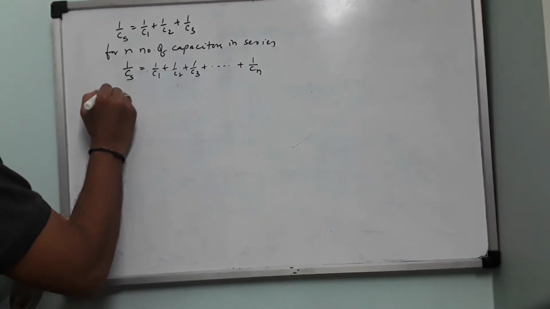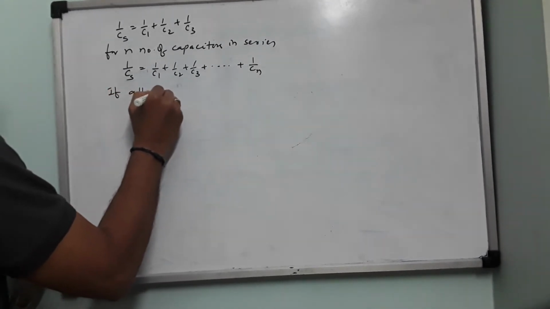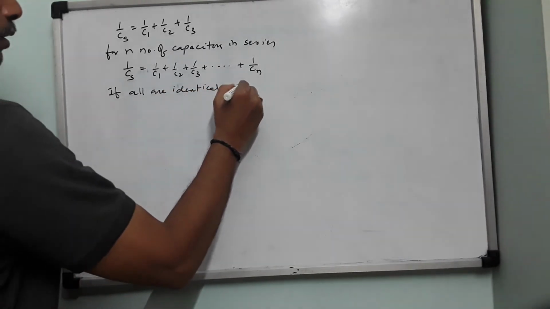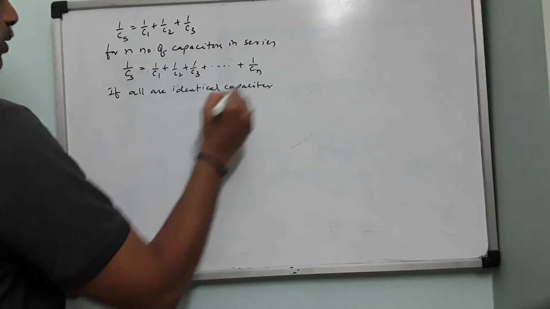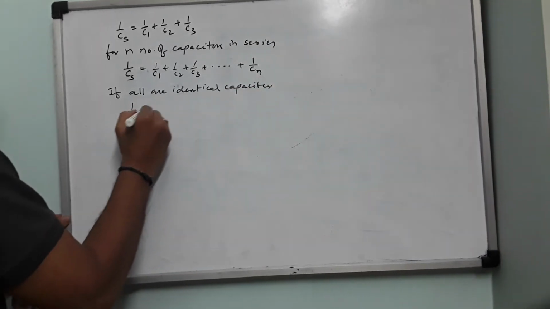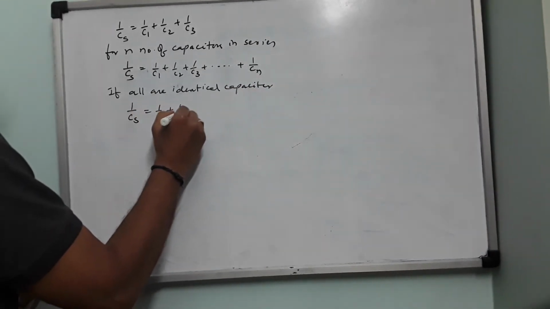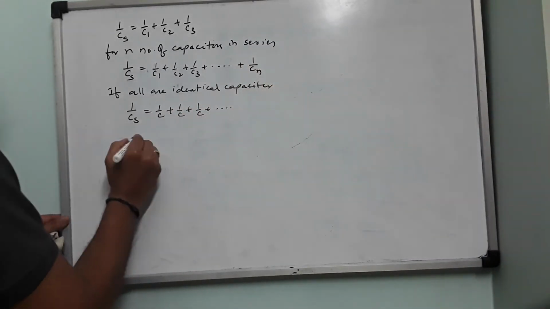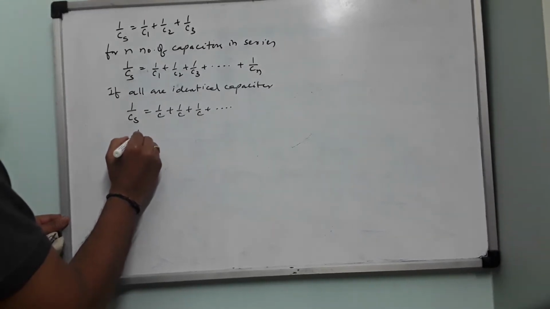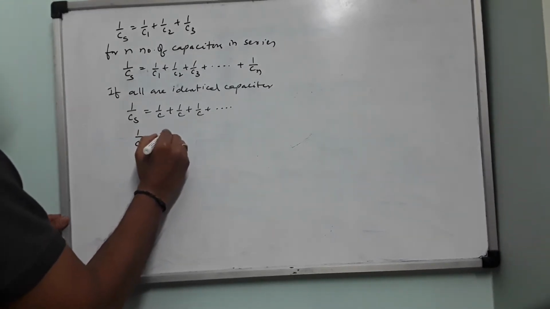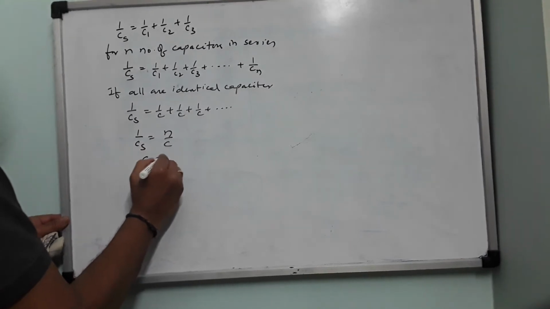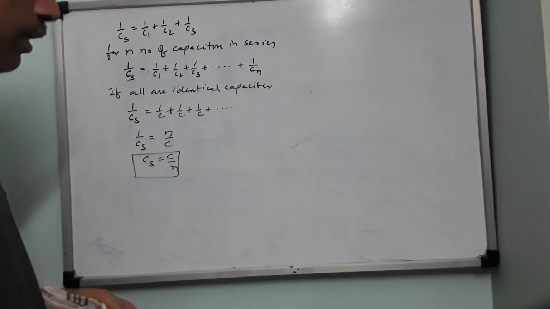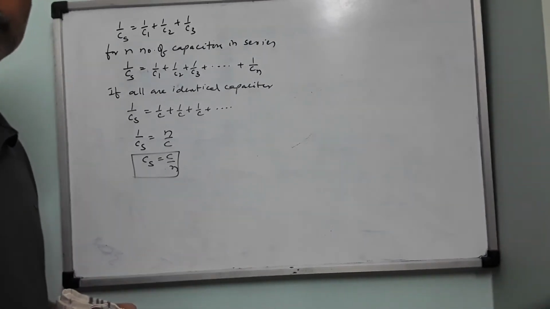Now if all are identical capacitors, each one having a capacitance C, then 1 by Cs equals 1 by C plus 1 by C plus 1 by C and so on. So 1 by Cs equals n by C, so that Cs equals C by n. And we concluded in the last class that the capacitance decreases when you connect them in series.